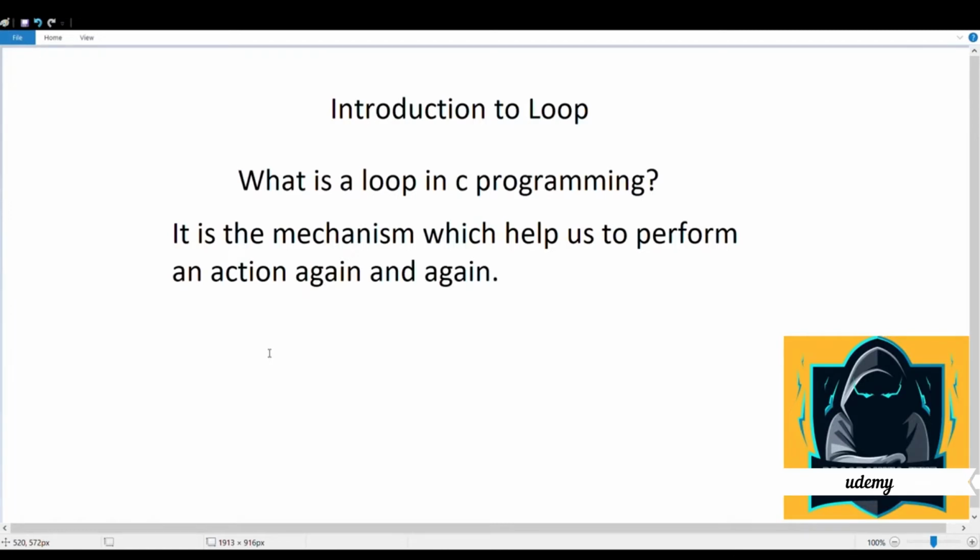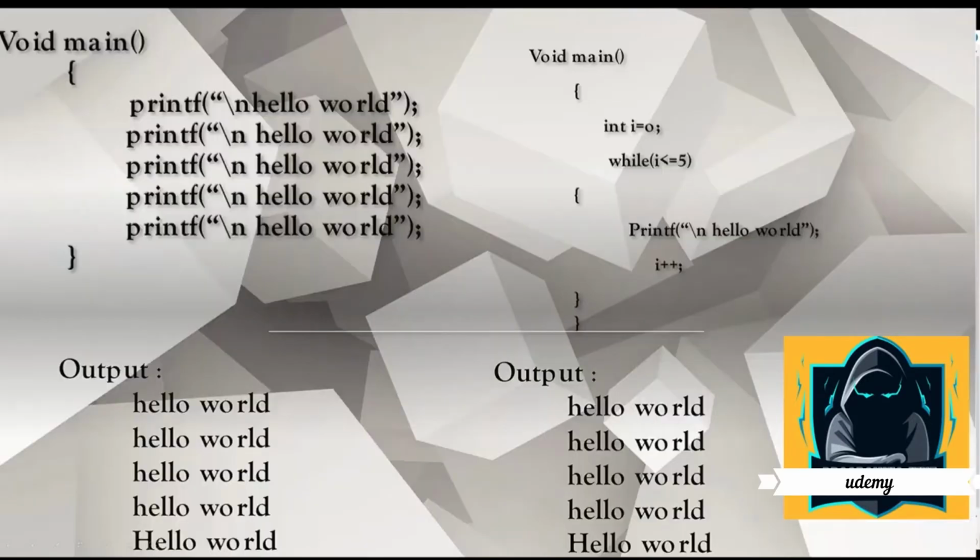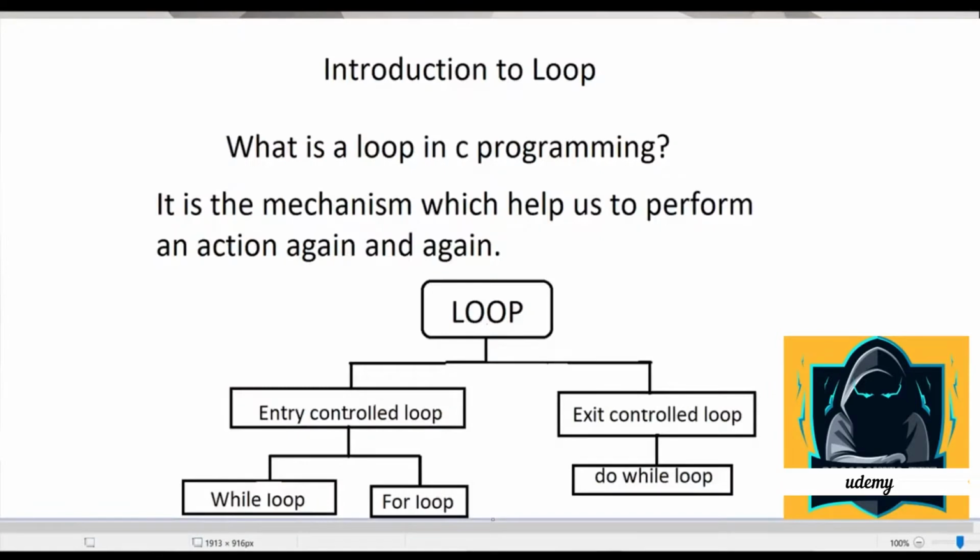For us, it will be quite difficult to print hello world 5 times by using the printf function. So here we can use the concept of loops. Now we will see the types of loops.